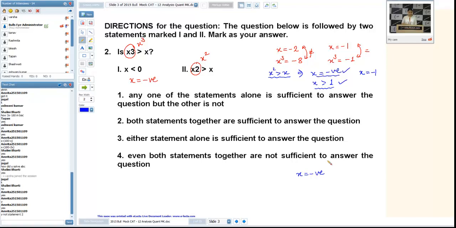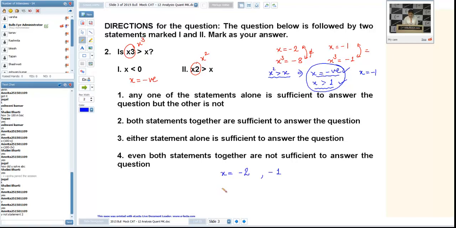Why not statement 2? Okay, Amrita, see, if I take statement 2, I'll get these two things. Now you can take any number. For example, if I take x as minus 2, or we can take x as minus 1, both are in the second statement.